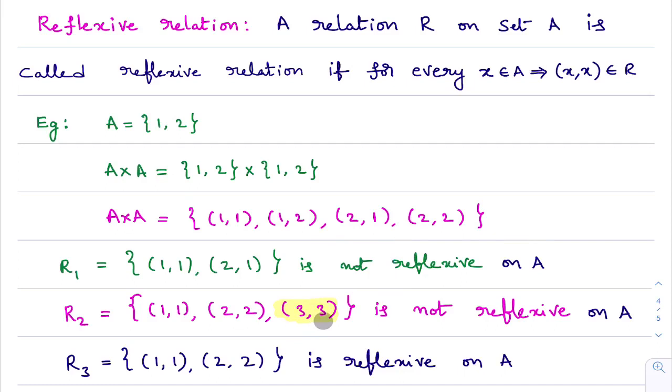Try to understand. This is one of the best examples. This is not a relation on A, even though this condition is satisfied. The condition is satisfied here, but this is not a relation on A. How will you say it is a reflexive relation on A? Getting the point? When we say a relation is reflexive, for every x belongs to A, x comma x belongs to R, and moreover that is a relation on set A. So this is not a reflexive relation.